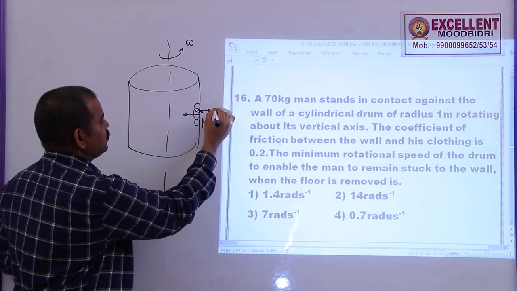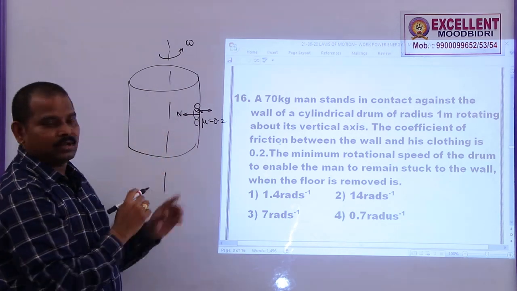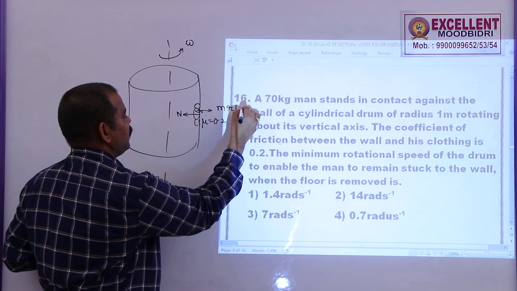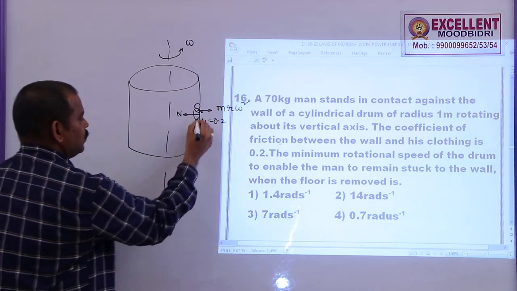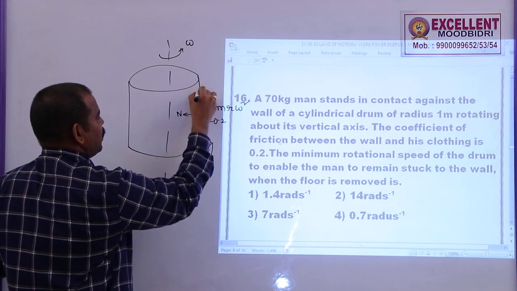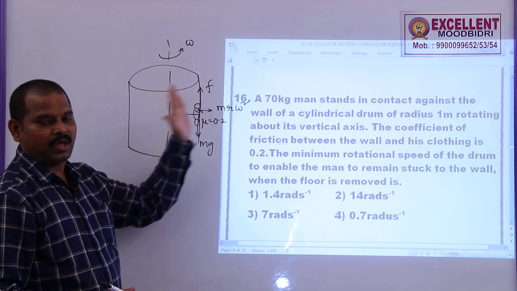So, in this case, this is the normal reaction, and as the person is rotating in a circular path, this is m r omega square. Now, the weight of the person is acting vertically downwards, which is given by mg, and the frictional force is acting upwards. If these two are equal and opposite, the person will stay stuck to the wall.